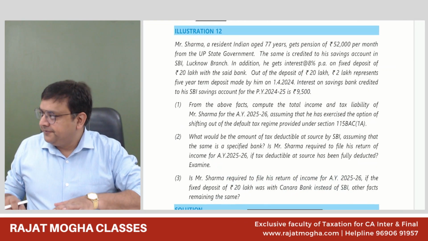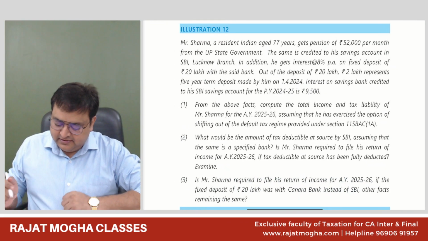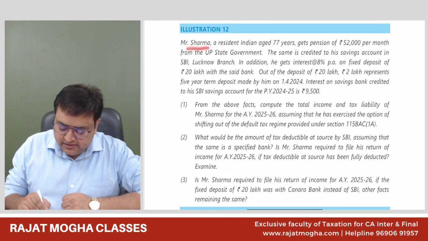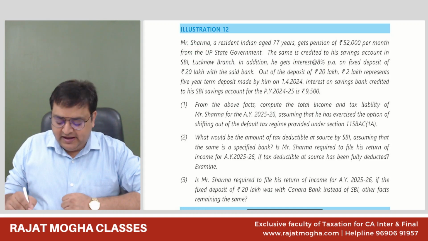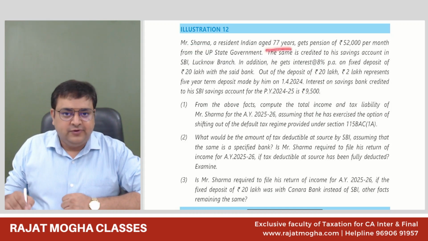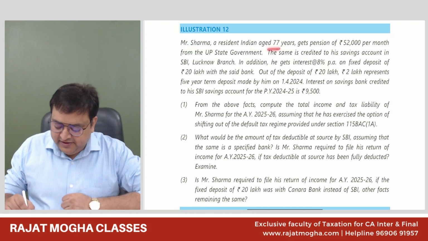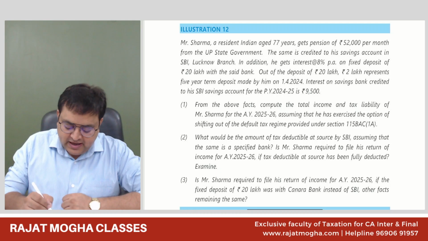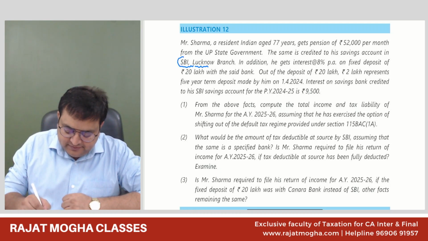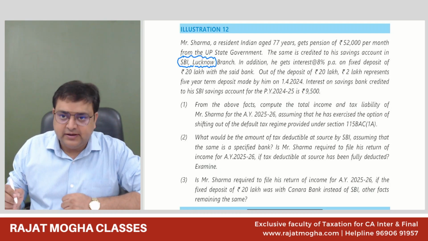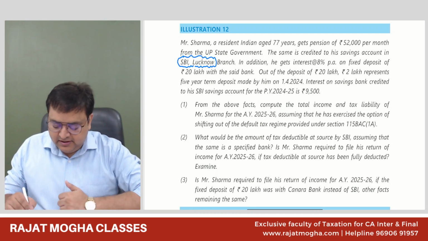Question number 12. It says, Mr. Sharma is a resident Indian, age 77 years. So he's a senior citizen, 77 years of age, gets pension of 52,000 per month from UP state government. The same is credited to his saving account in SBI Lucknow branch. So he has a bank account in SBI Lucknow. And he's getting a pension.